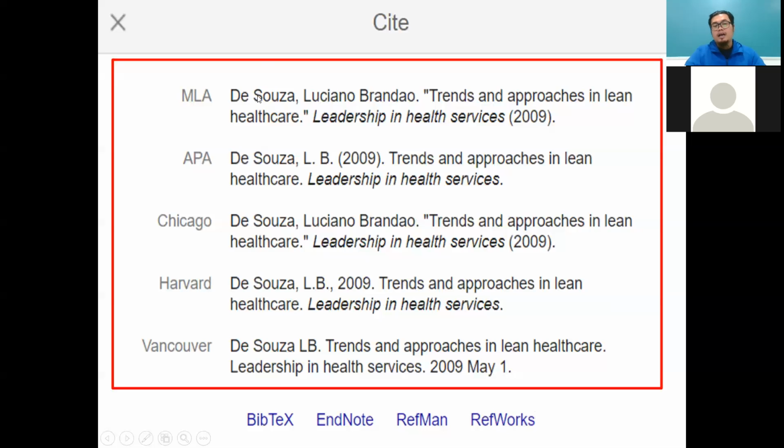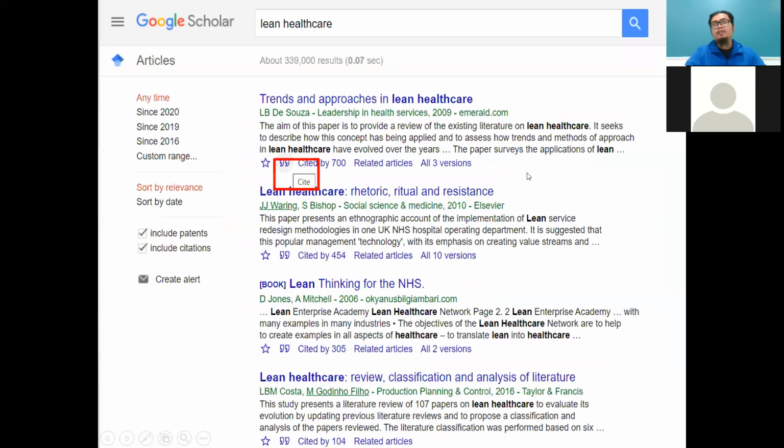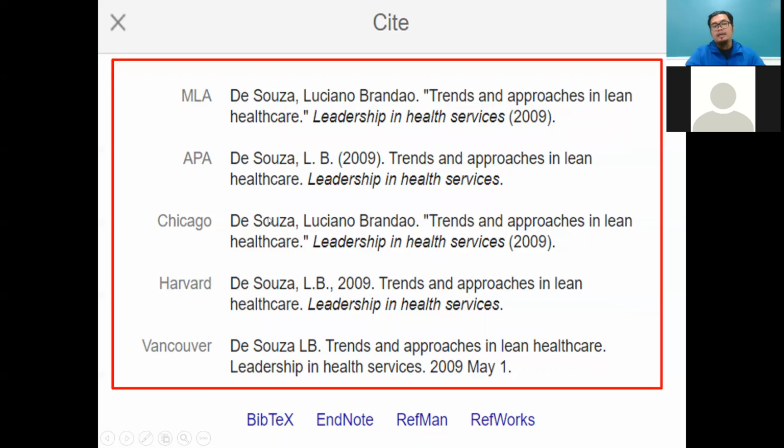Yes, see how to get the APA style citation. If you cite, let's say in your thesis, this author, but you forget to put it in the reference, you are missing this article. So just click here, then you can get the reference information. Just copy paste it in your reference.